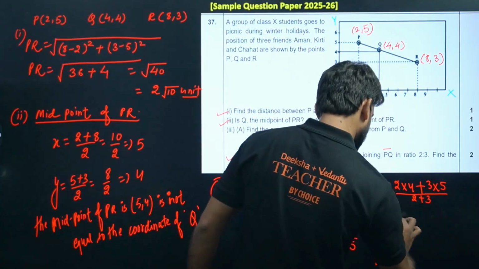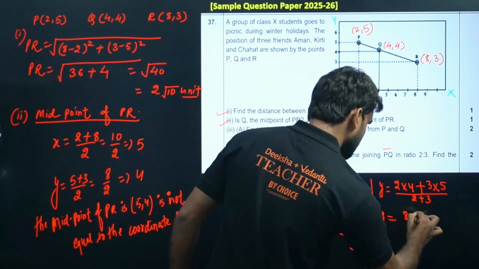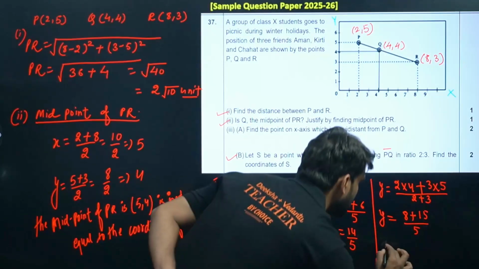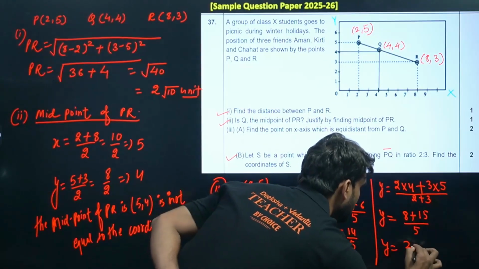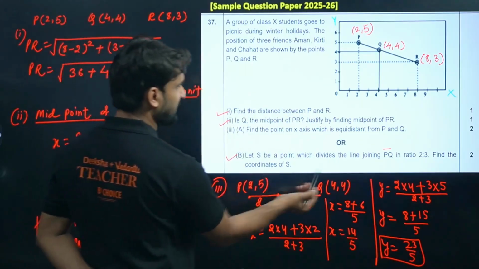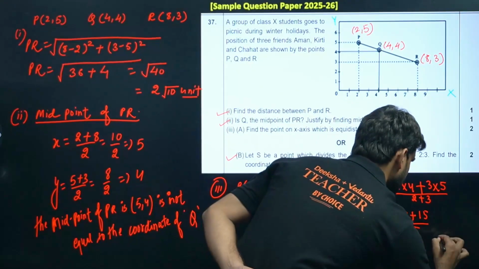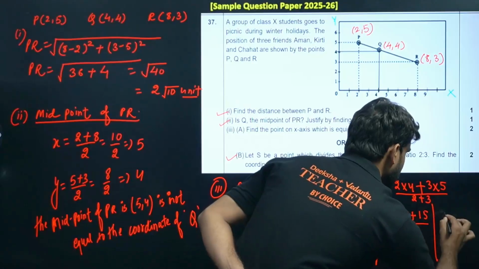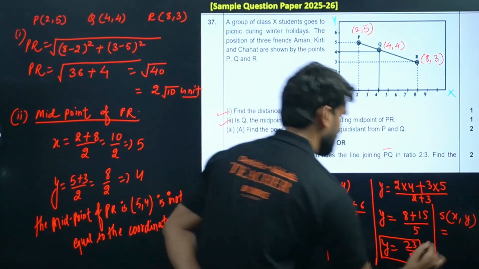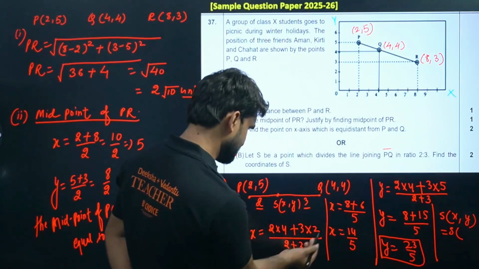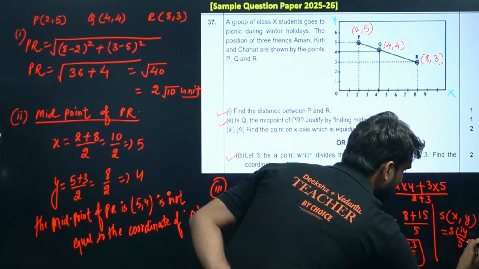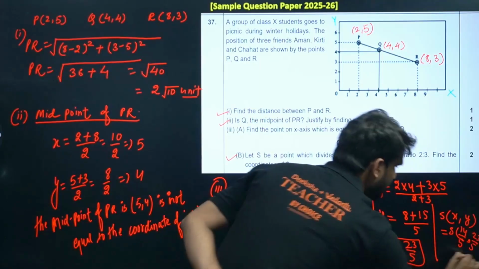So y will be 8 plus 15, divided by 5, so y will be 23 divided by 5. So the coordinates of S, x comma y, will be 14 by 5 comma 23 by 5.